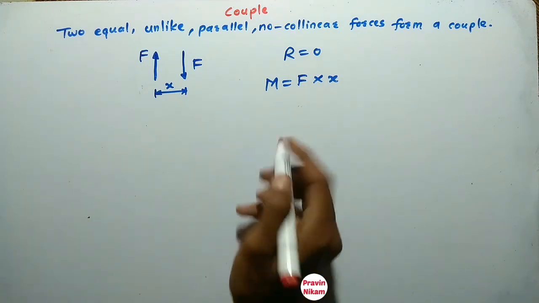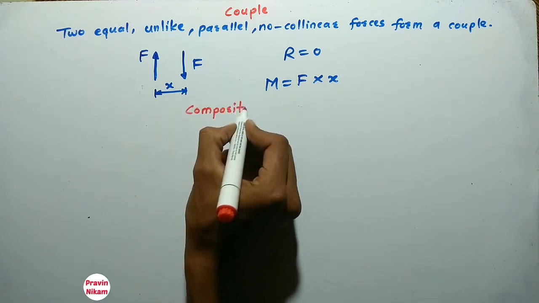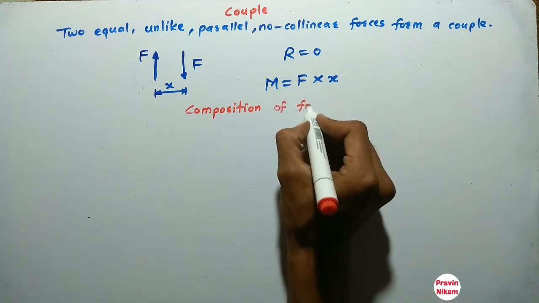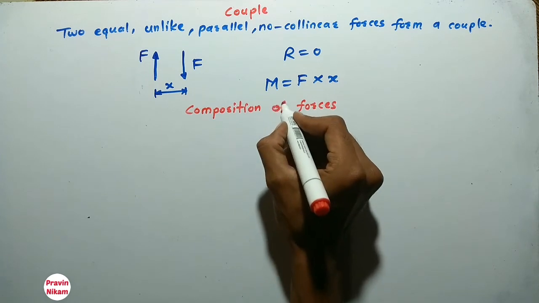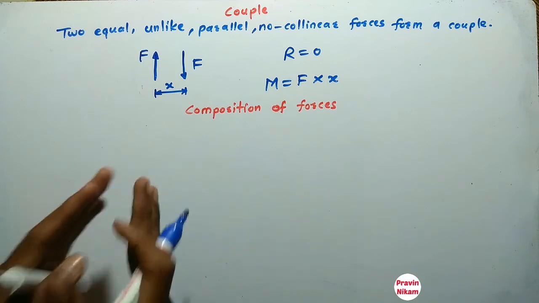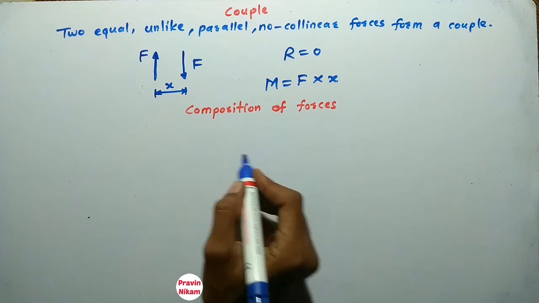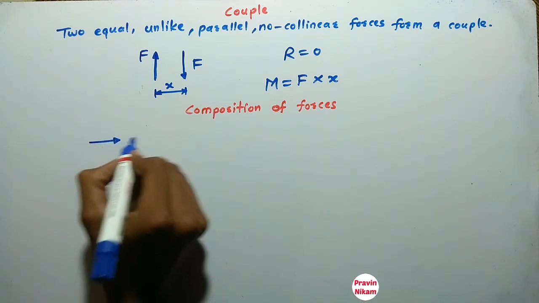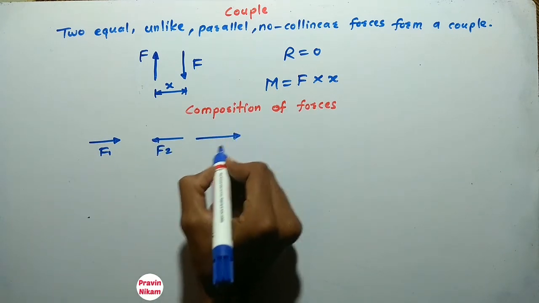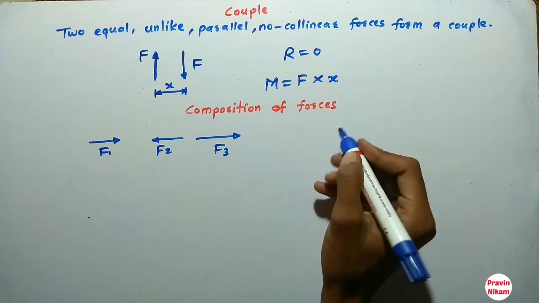Now let us see what is the composition of forces. So resolution means converting one force into a number of components, and composition means converting a number of forces into one force, that is the resultant. Now if this is F1, this is F2, this is F3, then how to convert these three forces into one resultant?